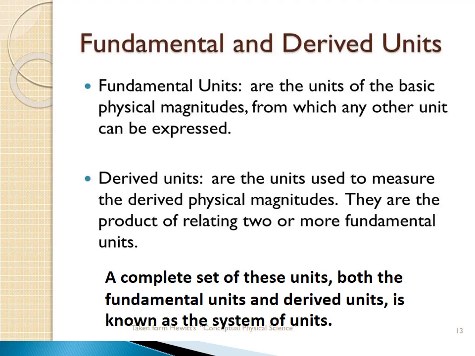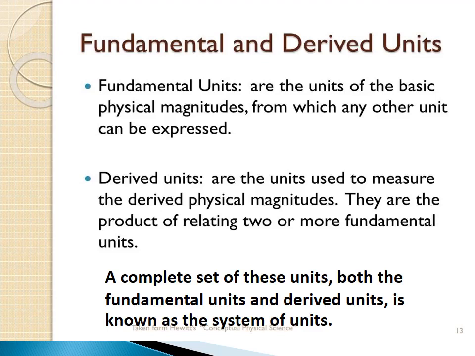So, the units used to express derived physical quantities are combinations of the fundamental units. These units, which are obtained for the derived quantities, are called derived units. A complete set of both the fundamental units and derived units is known as the system of units.